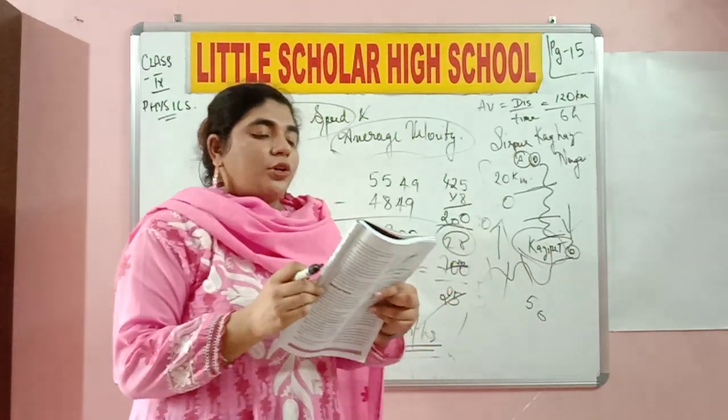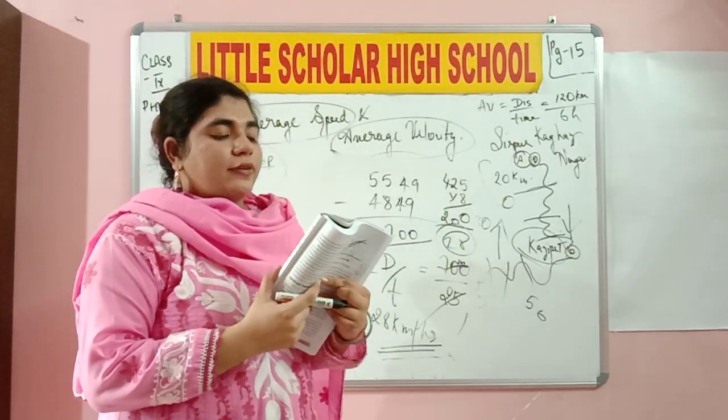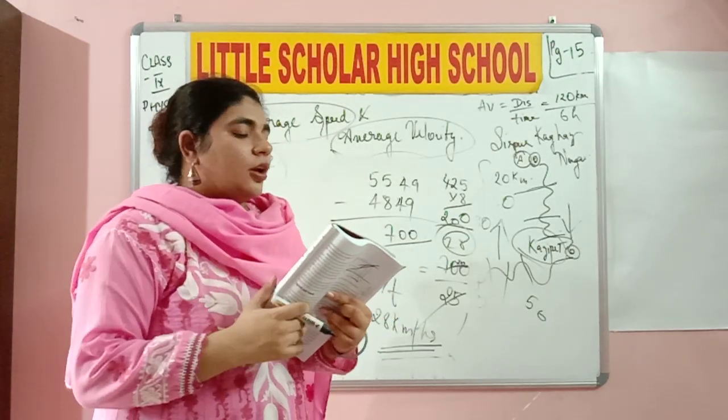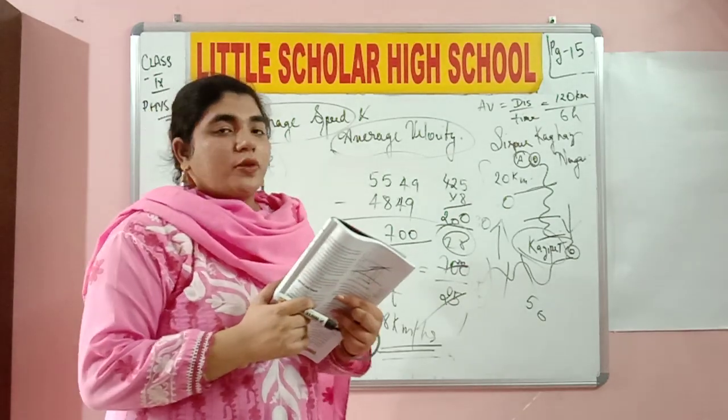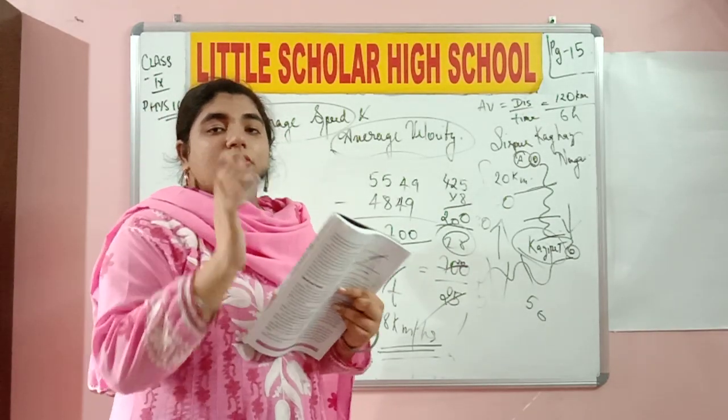Okay, so now the question that they're asking us: can you measure average speed and average velocity? You can. How can you differentiate between speed and average velocity? Average velocity is happening in a certain direction.